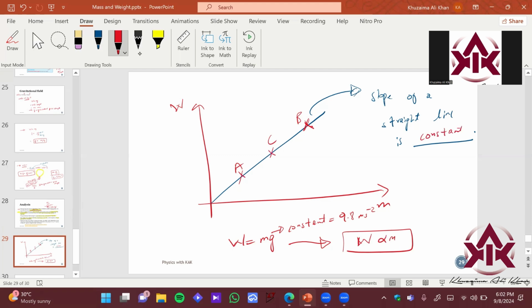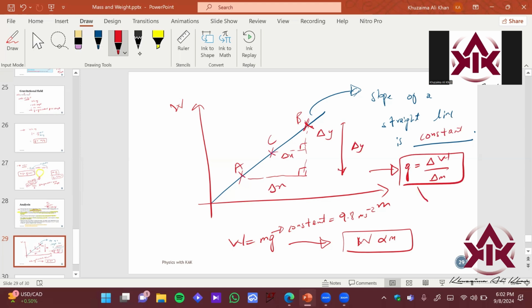So if you find the slope of this particular graph using any two points, let's say you take this change in y and this change in x, you will end up with the same value. That is going to be change in weight upon change in mass, and that is going to be constant, right?